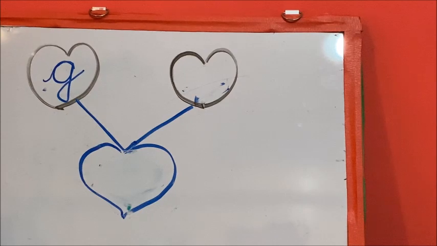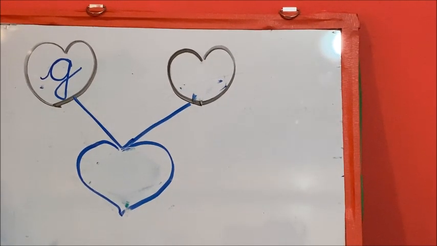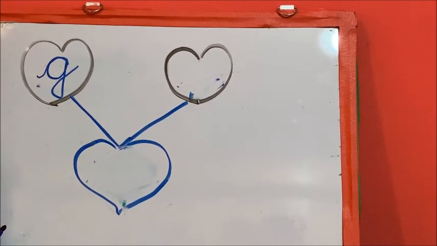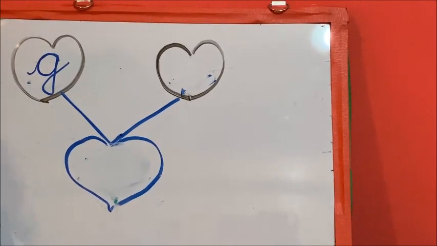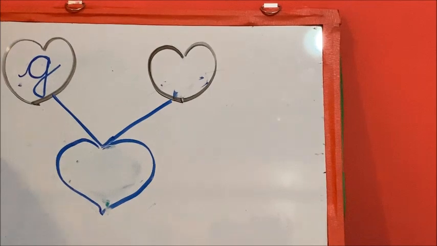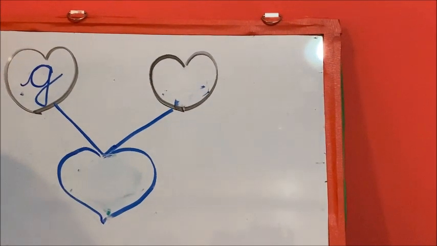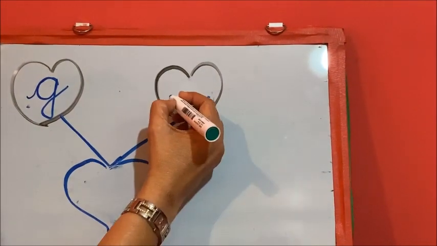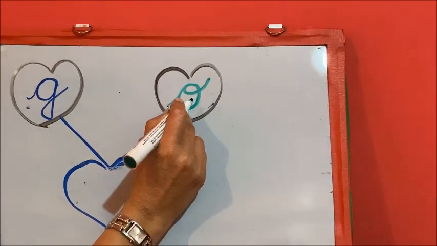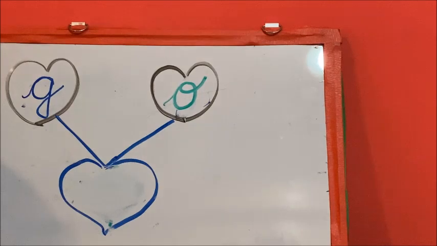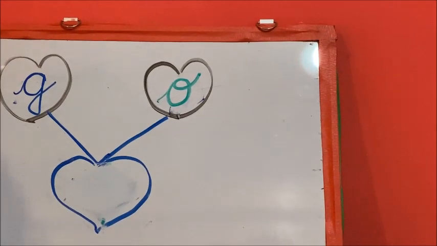Yes, it is G. The sound of this letter G is G. G for gun, G for goat, G for gorilla. Now the next letter is, which I taught you at the beginning, that is the letter O. And what is the sound of this O? It is A. You have to open your mouth and say A.